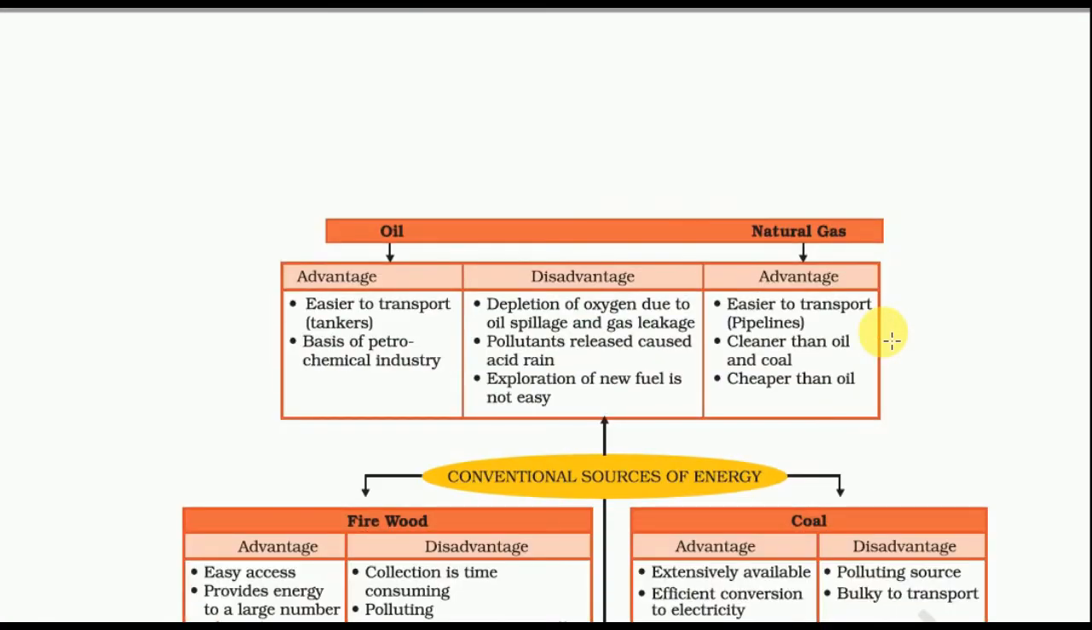Here is a comparison of oil and natural gas. Oil is easy to transport in tankers and is the basis of the petrochemical industry. Natural gas is easier to transport in pipelines, cleaner than oil and coal, and cheaper than oil. The disadvantage is the depletion of oxygen due to oil spillage and gas leakage.